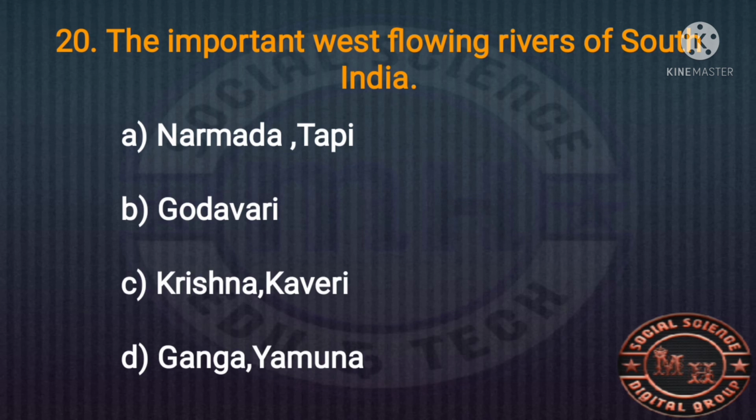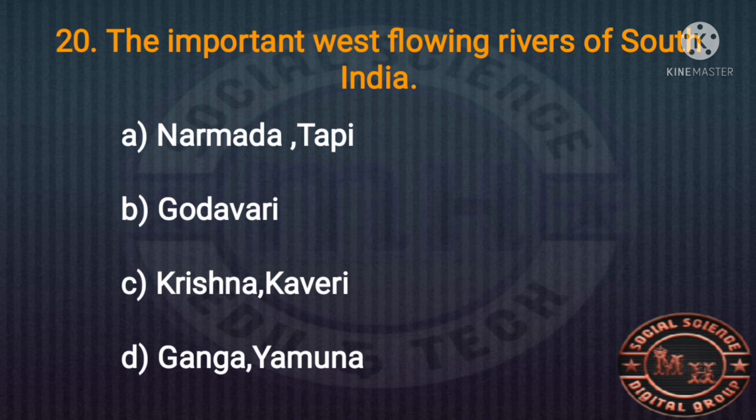And the 20th multiple choice question. The important west flowing rivers of India. There are two types of rivers flowing in South India, east flowing rivers and west flowing rivers. The major river systems are northern rivers and southern rivers. Northern rivers are also called Himalayan rivers. Southern rivers are also known as peninsular rivers.